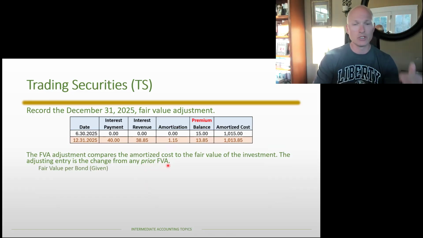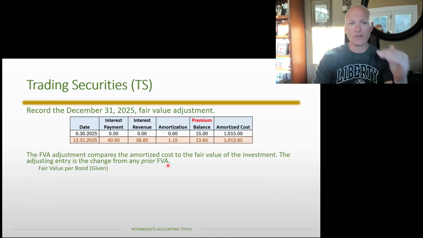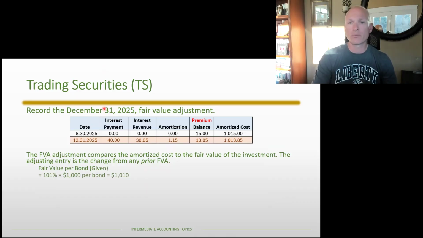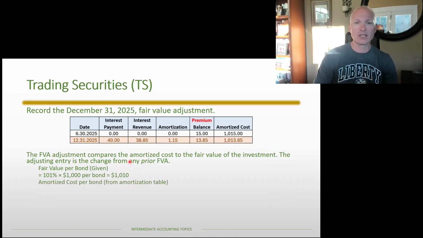That first step is you start with the fair value of the bond at the end of that day, so on the December 31st date. What is the fair value on that date? We are given that information. We're told that it's 101% of the par value. We're going to initially track everything per bond, and later on we're going to apply it to the number of bonds that we have. In this case, the fair value is $1,010 per bond. We compare that to the amortized cost per bond. The amortized cost per bond is $1,013.85. We take that from the amortization table.